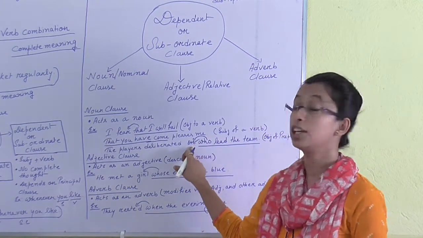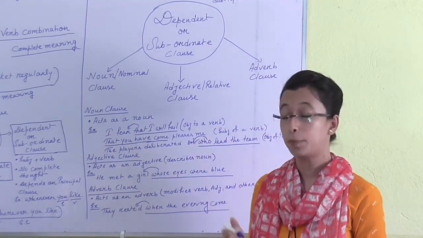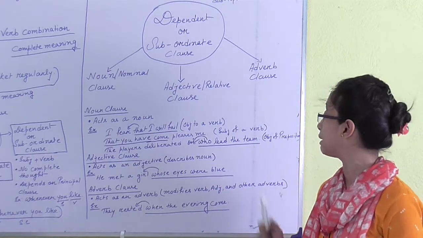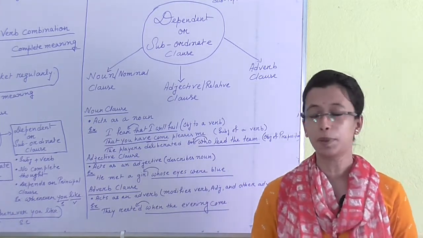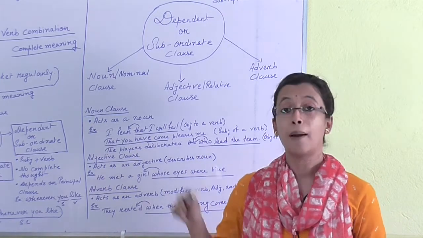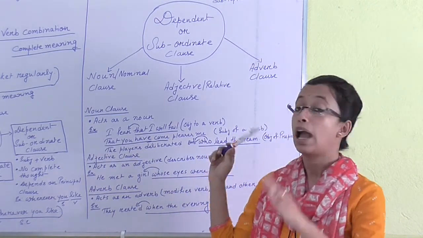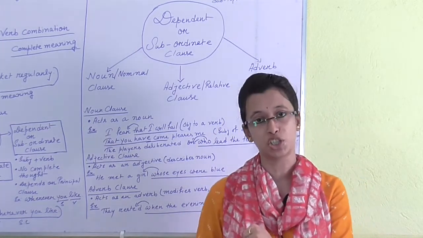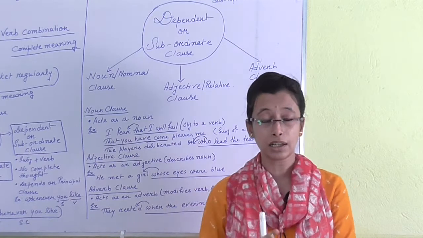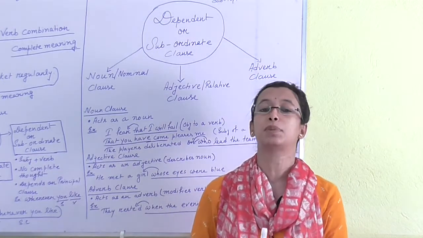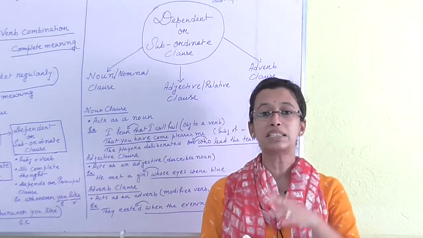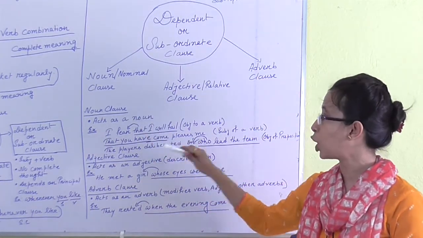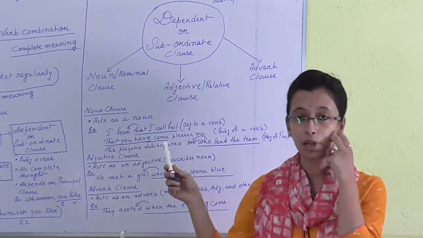But here is a preposition, and after the preposition we get the answer "who lead the team," so it is the object of a preposition. It is not the object of a verb, it is the object of a preposition. And there is another kind of noun clause, like complements. It means when the noun clause complements the subject, it is called the complement of a noun. So it is a noun clause, and we can get some examples of noun clauses.